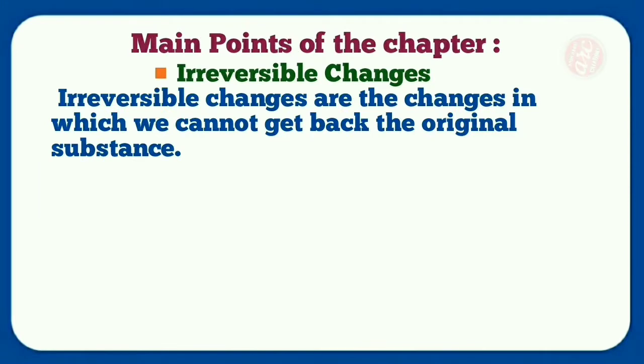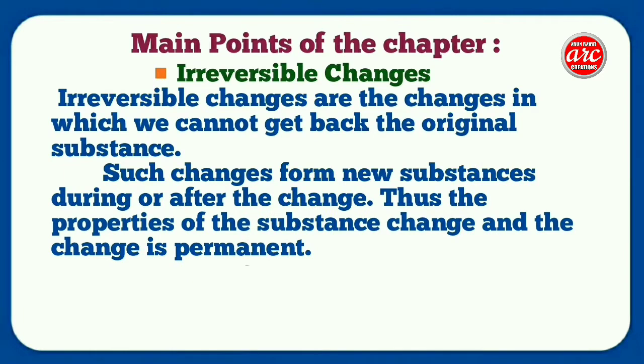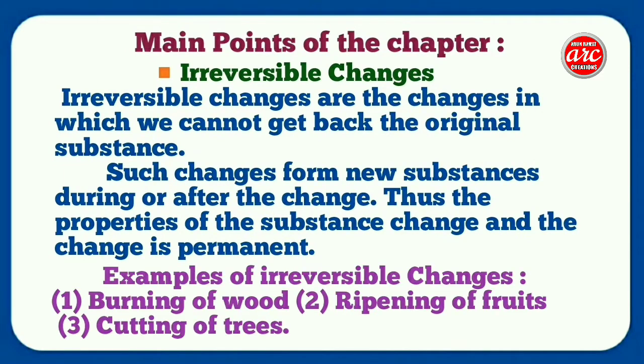Irreversible changes. Irreversible changes are the changes in which we cannot get back the original substance. Such changes form new substance during or after the change. Thus, the properties of the substance change and the change is permanent. Examples of irreversible changes are burning of wood, ripening of fruits, cutting of trees, etc.